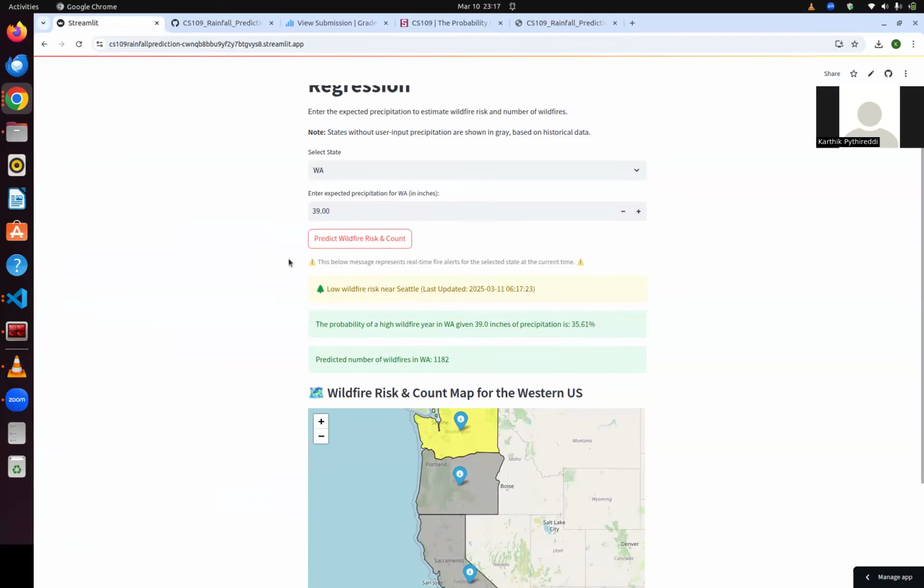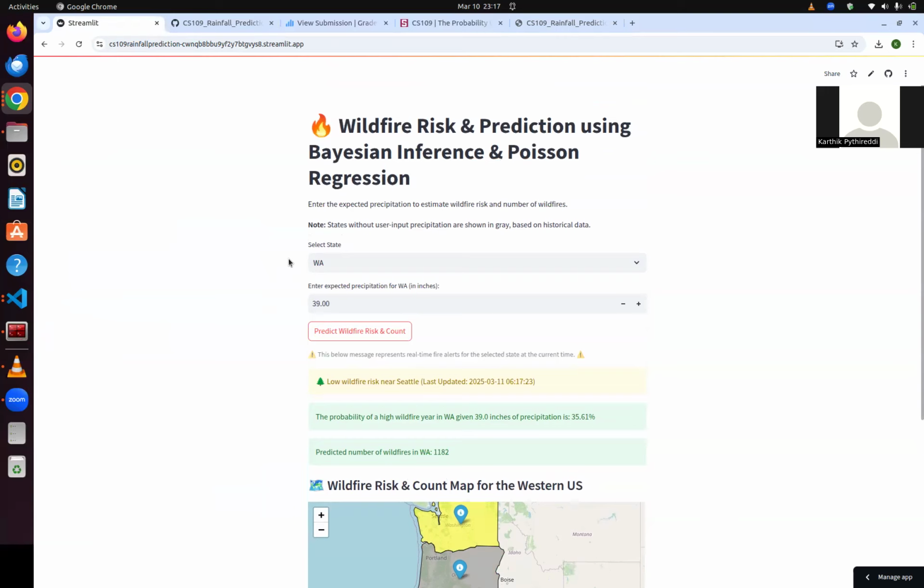So as you can see from three different states, the historical data gives you the risk of wildfires for a particular state depending on the amount of inches. A given amount of rainfall might be low risk for one state, but it might not be low risk for other states. So this helps to evaluate the wildfire risk for independent states, and we rely on the historical data for this.